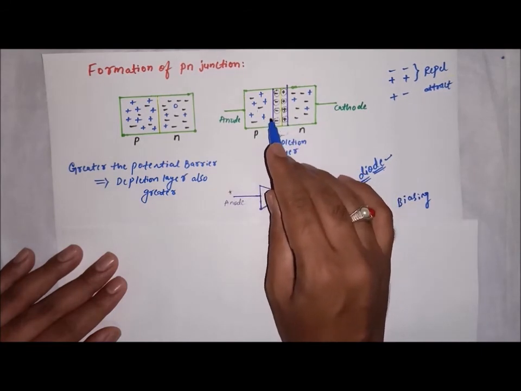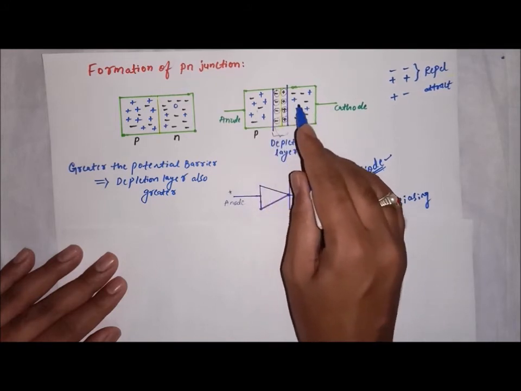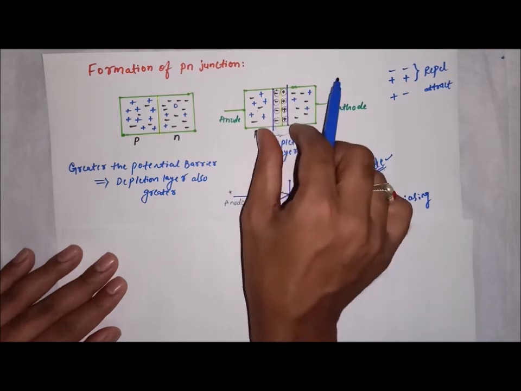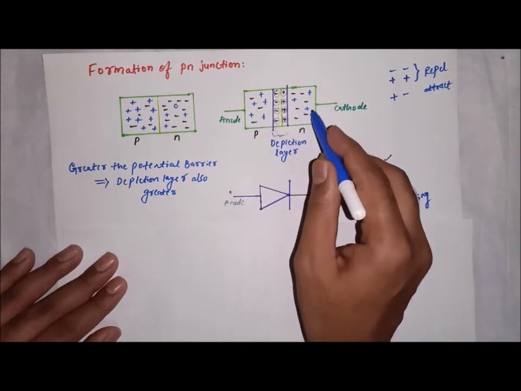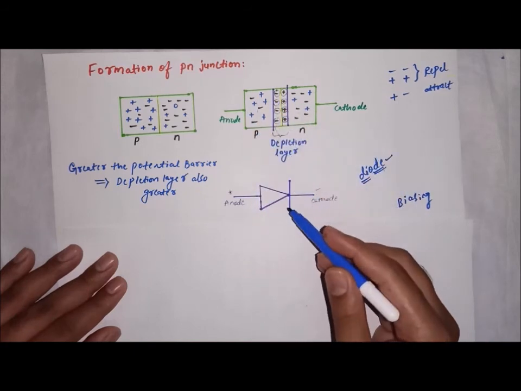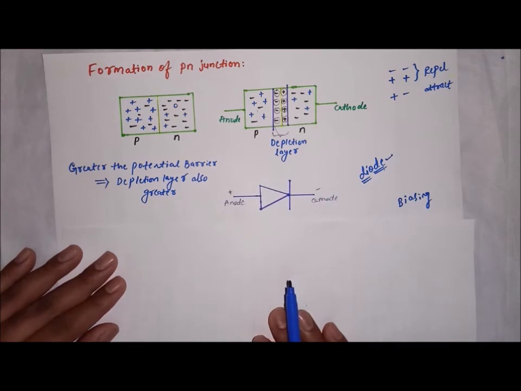If you increase this depletion layer, what happens? The carriers cannot cross this barrier, so there is no current. And if you decrease the depletion layer, then the charge carriers can easily cross it and you will get a great amount of current in this particular device, that is, the diode.